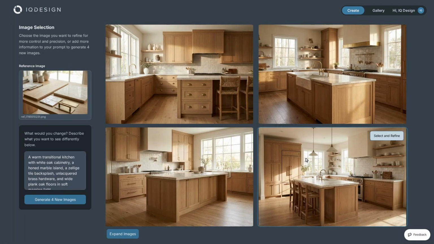Four complete kitchens for the same brief. In about a minute, pick the one the project wants to be and click Select and Refine.